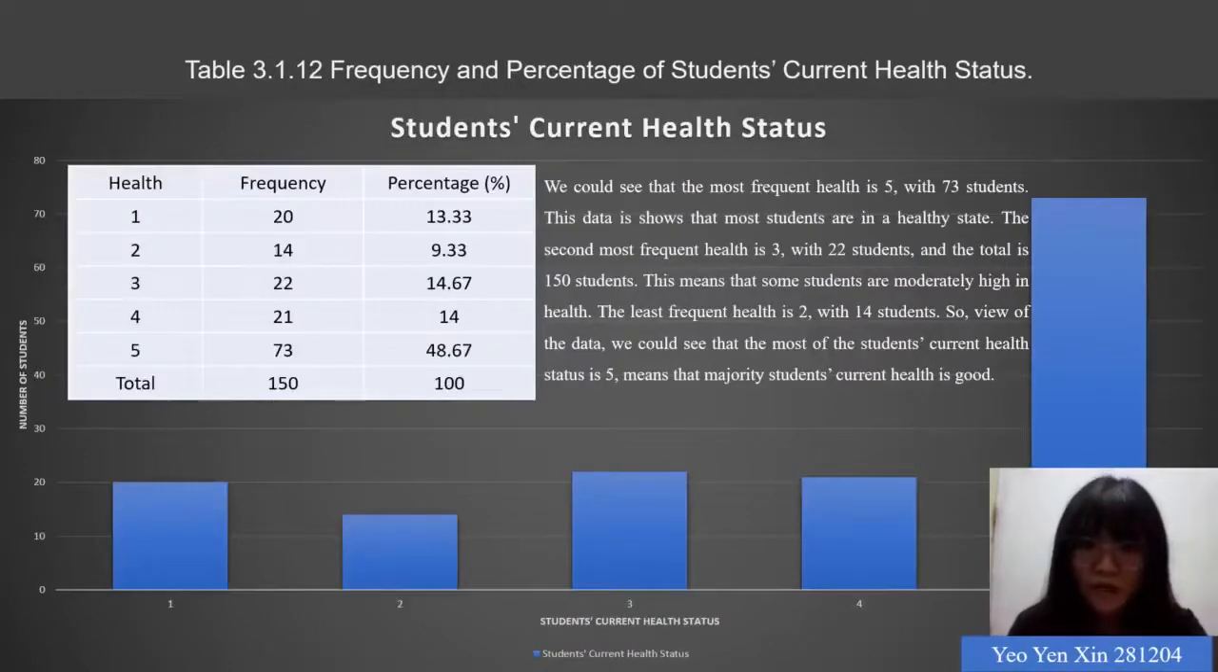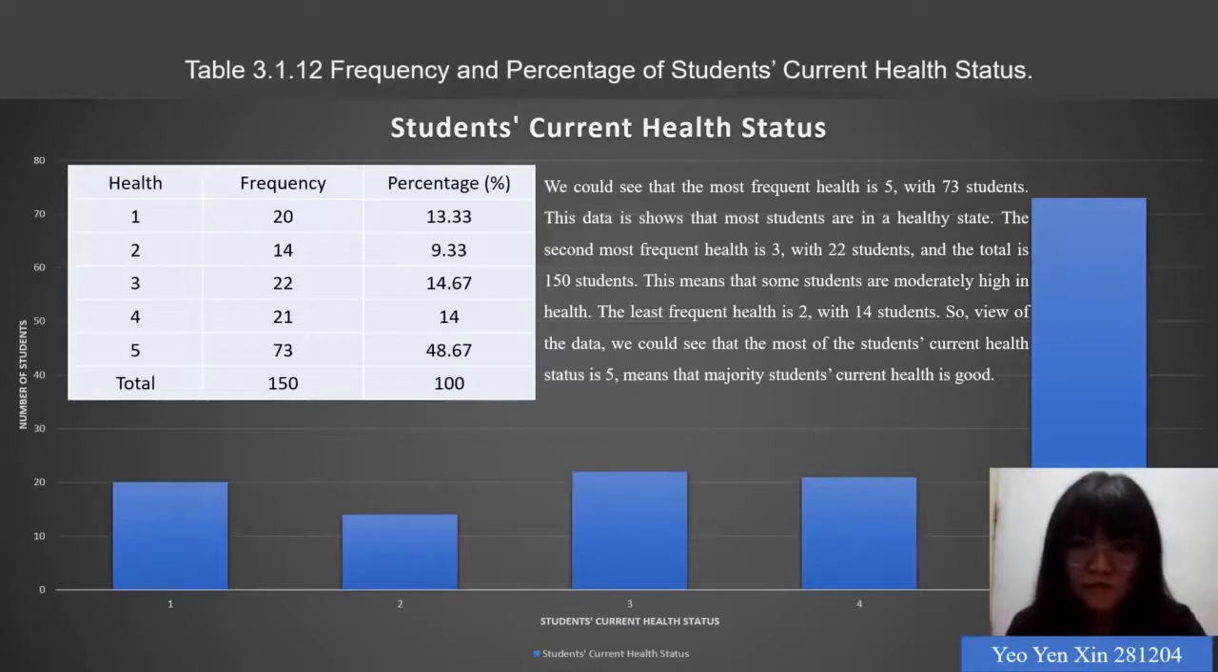Next, the last pie chart shows the students' current health status. We could see that the most frequent health is 5 with 73 students. This data shows that most students are in good health. The second most frequent health is 3 with 22 students, and the total is 150 students. This means that some students are moderately high in health.